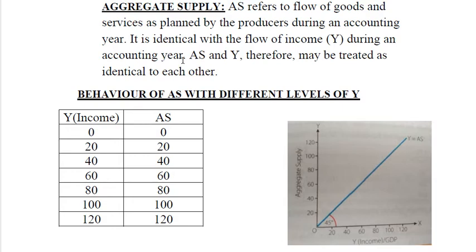And it is identical to income because the more goods and services are produced and flowed, the more income is generated. AS and Y therefore may be treated as identical to each other.